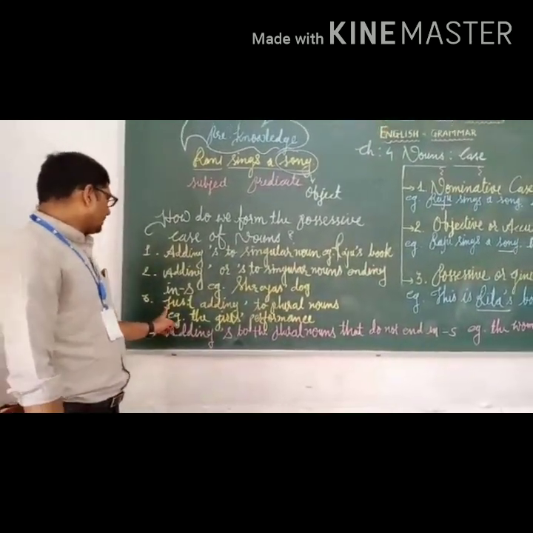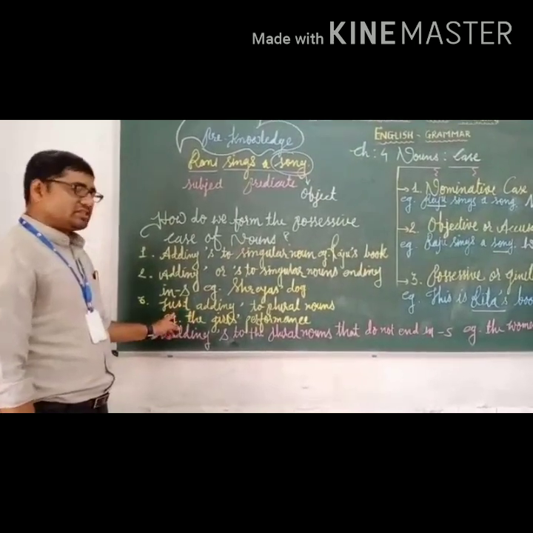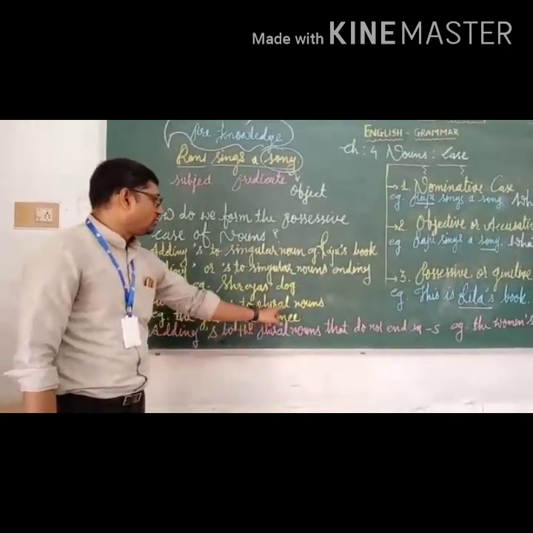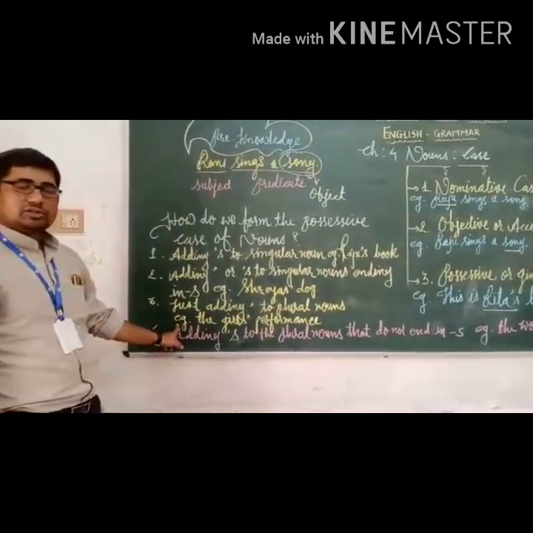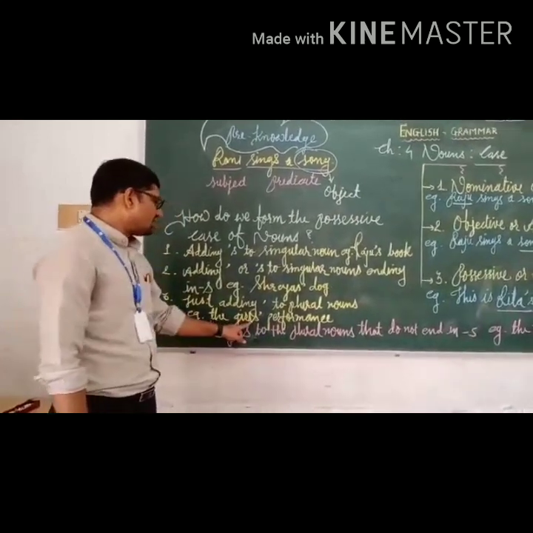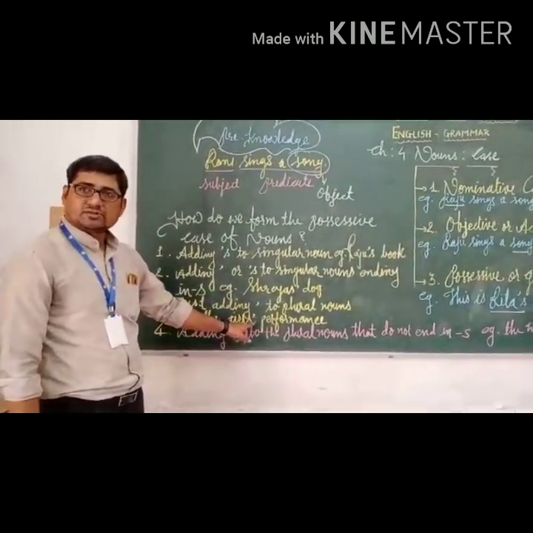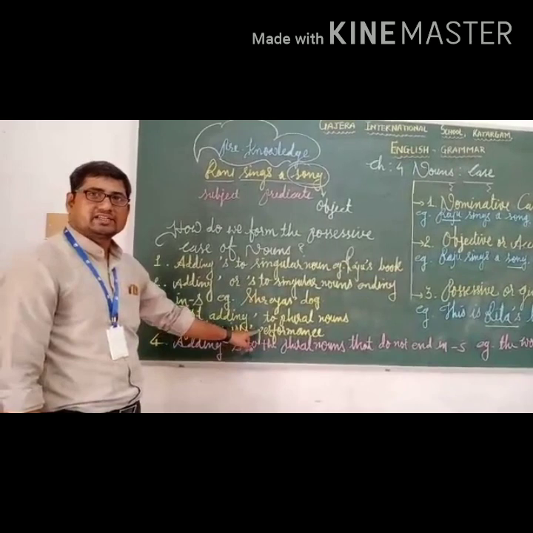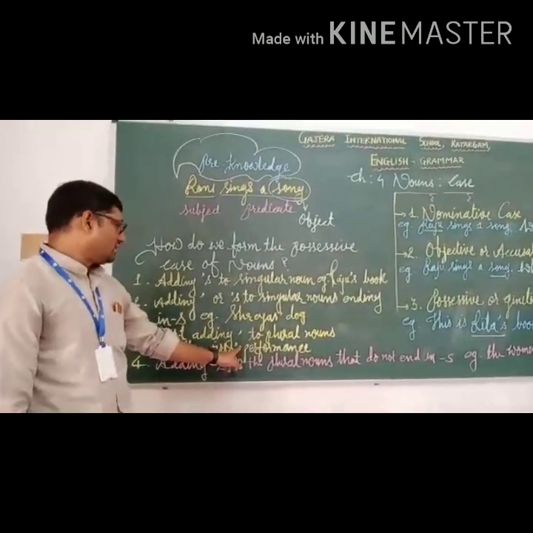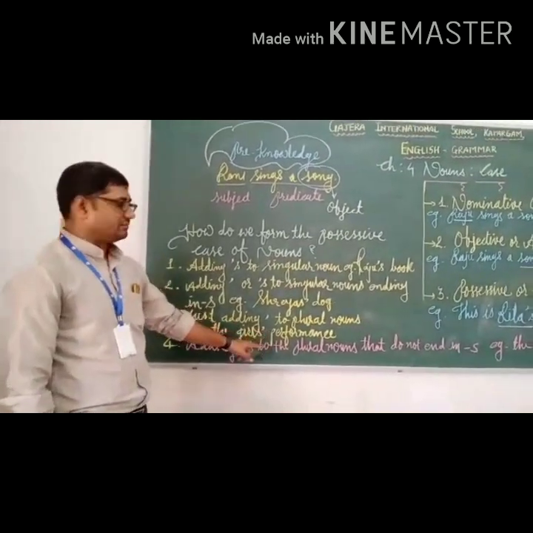Third one, we form the possessive case by just adding the apostrophe mark to the plural nouns. Example, the girls' performance. So the girls is the plural noun. S is already added, it's in plural form, so there is no need to add another apostrophe mark and S. So only the apostrophe mark will be used here.